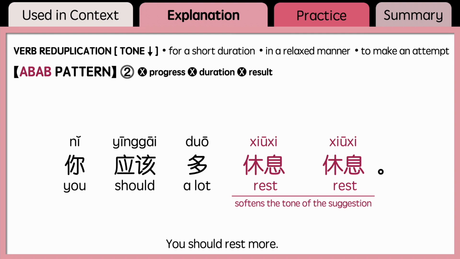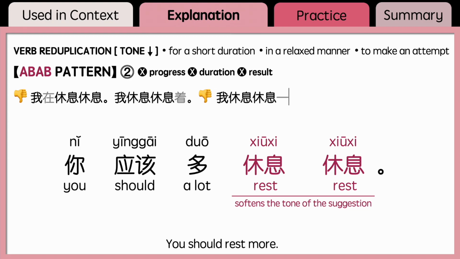Also remember not to use 在, 着, duration words, or any complements that indicate some sort of result, since reduplicated verbs indicate actions done for a short duration in a relaxed manner or just to make an attempt. So if you use 休息 as an example, do not say 我在休息休息 or 我休息休息着 or 我休息休息1个小时 or 我休息休息完了.